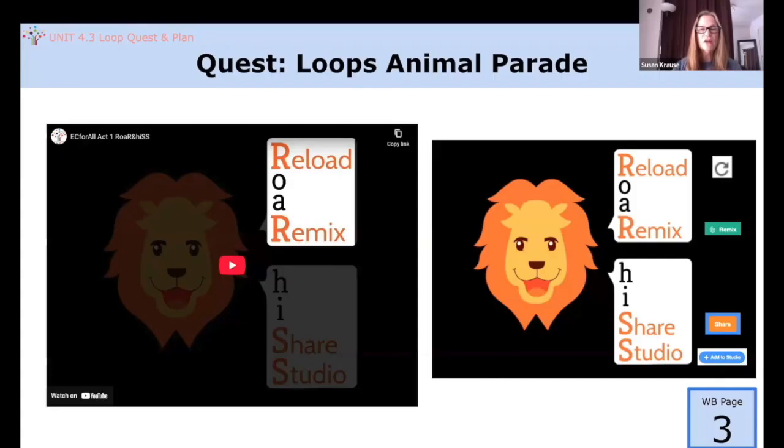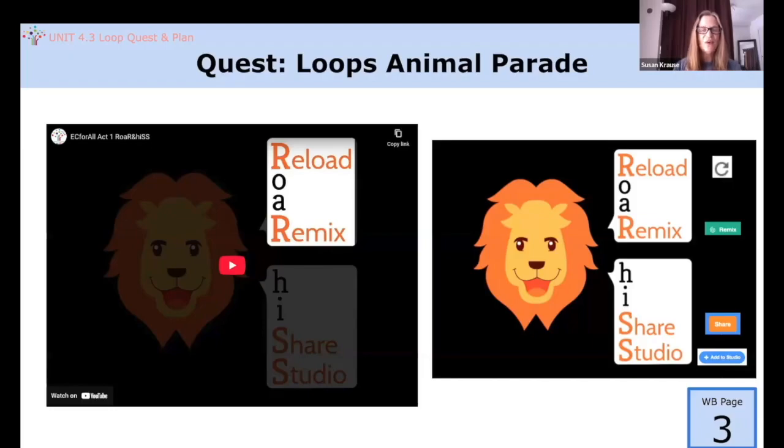Then you'll click the Remix button in the Scratch project in order to create a copy of the project onto your Scratch account. Now, hiss like a snake. Click the Share button so that others, including your teacher, can see the project. And finally, when you're on the project page, click the Add to Studio button and select the studio that your teacher has set up for this lesson.